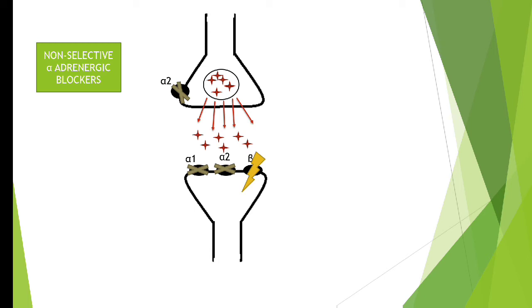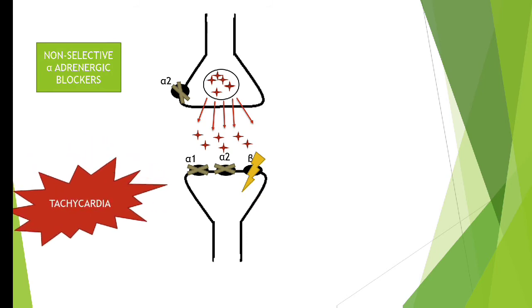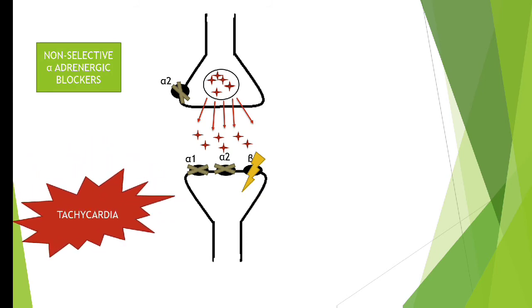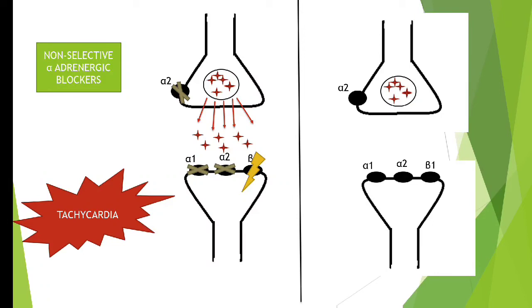Now what will happen when there will be activation of beta 1 receptor? Yes, what is the location of beta 1 receptor? It is present in our heart, and too much activation of beta 1 receptor will lead to tachycardia. Okay, so previously we knew that non-selective alpha adrenergic blockers are very good. They are very strong vasodilators and can be used in the treatment of severe hypertension, but the drawback is it can produce tachycardia.